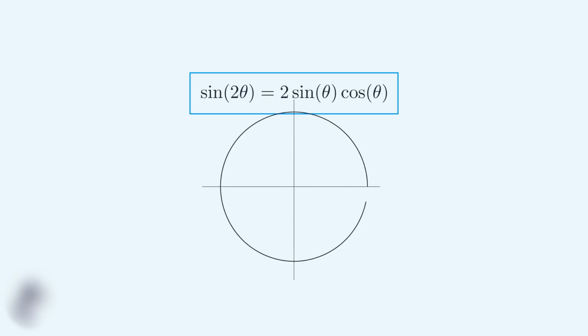Here we have the unit circle. The angle theta is shown in blue, and the double angle 2 theta is shown in red. Notice how the double angle is exactly twice as large as the original angle.